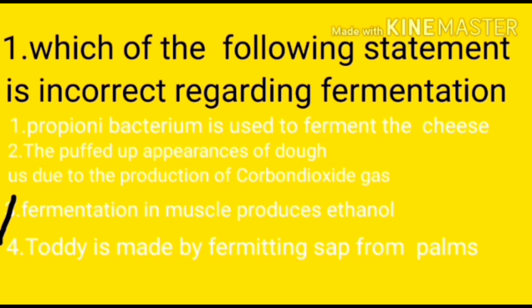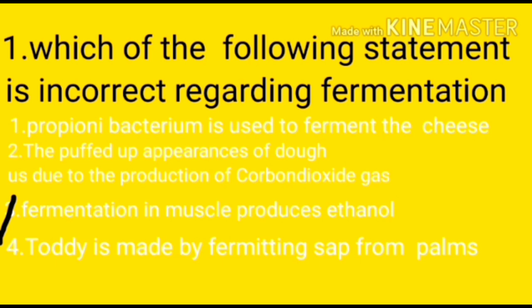If you look, the first option is correct, because Propionibacterium is used to ferment the cheese, which is a product of lactic acid, which is edible. The second option is the puffed up appearance of dough, due to the production of carbon dioxide gas. This statement is also correct. At the time of eating bread, you find small pores in between. The pores are nothing but due to the release of carbon dioxide.